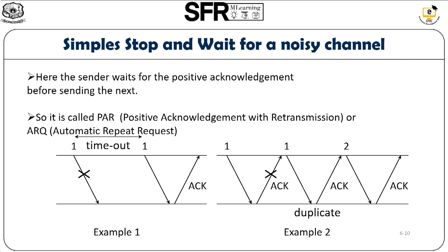So it will once again send the acknowledgement, and automatically this process will be correctly performed using the simplex stop and wait protocol for a noisy channel. Here the positive acknowledgement is called positive acknowledgement with retransmission, or ARQ, that is, automatic repeat request.